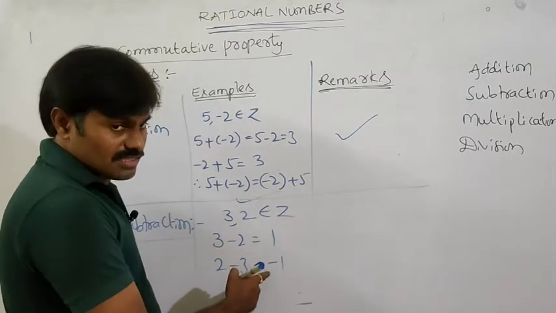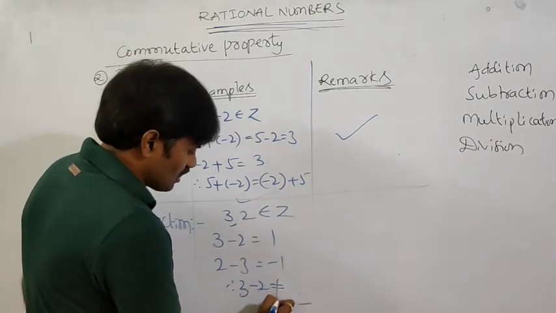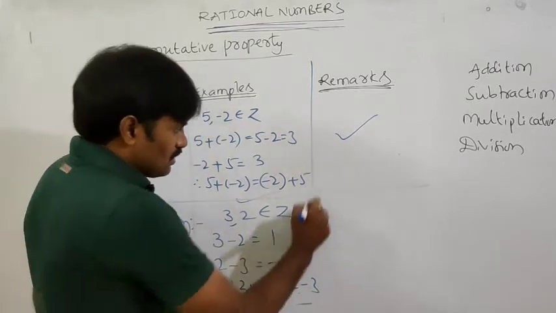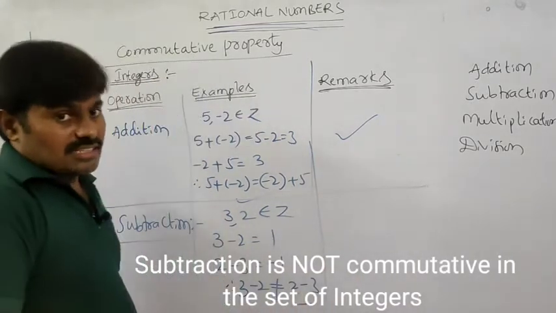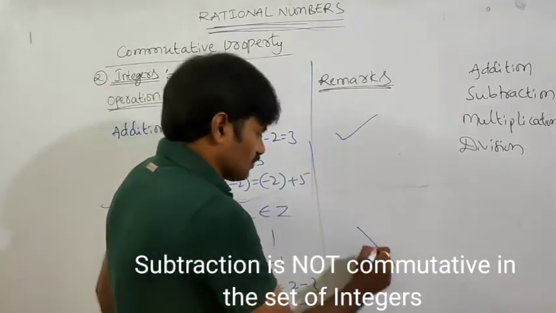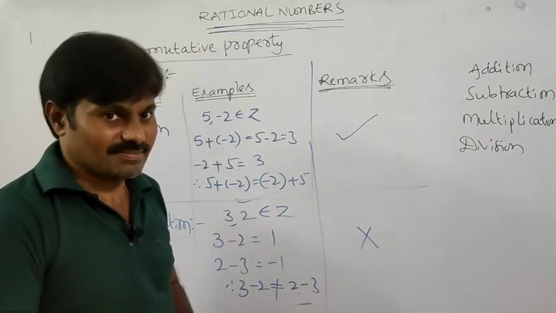So are these results the same? Is the difference the same? No. Therefore 3 minus 2 is not equal to 2 minus 3. So integers are not satisfying the commutative property under the operation subtraction. It is satisfying only in the case of addition.